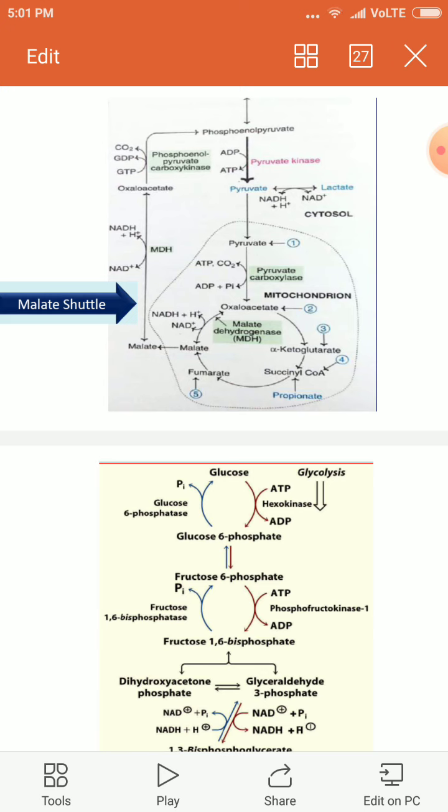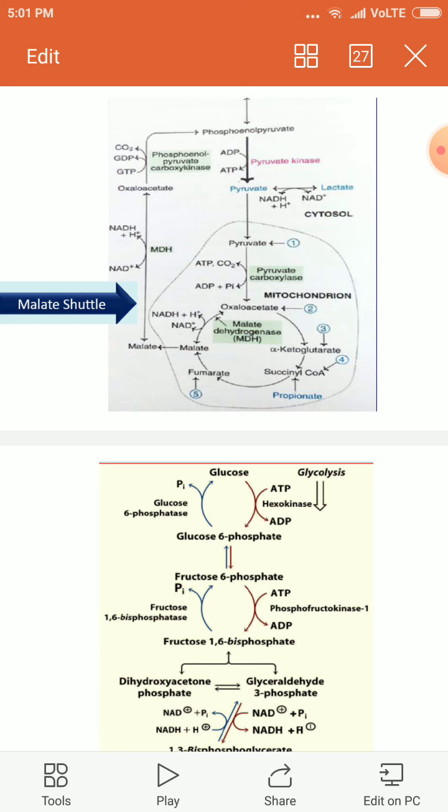Once after the shuttling, this malate is converted back to oxaloacetate by the enzyme cytosolic malate dehydrogenase, where NAD plus is acting as a cofactor, so it forms oxaloacetate. Further, this oxaloacetate is converted to phosphoenol pyruvate by the action of the enzyme phosphoenol pyruvate carboxykinase.